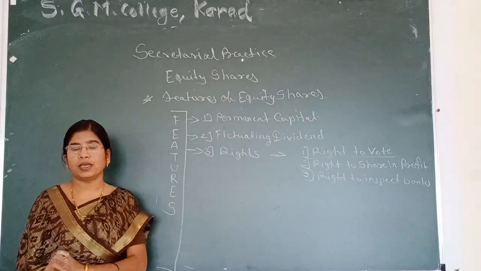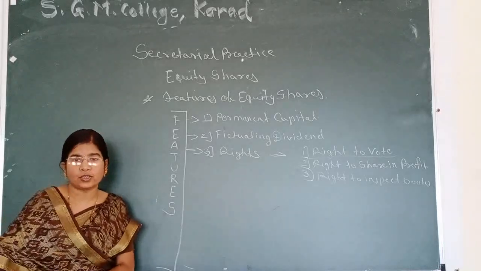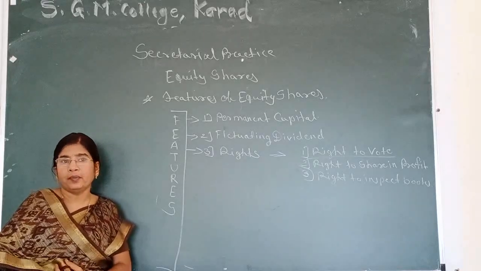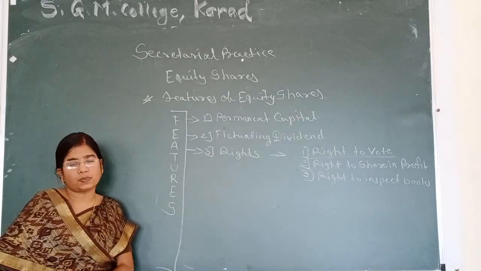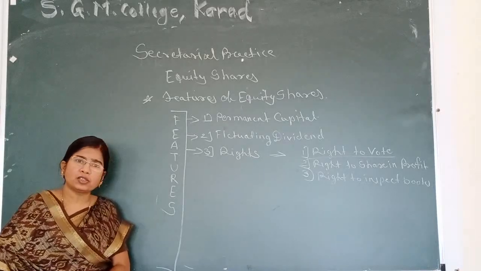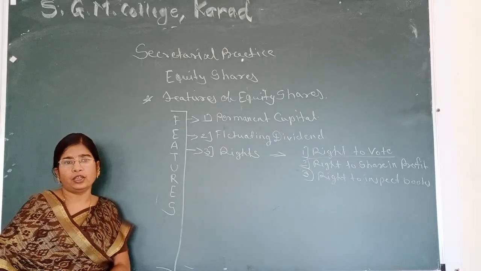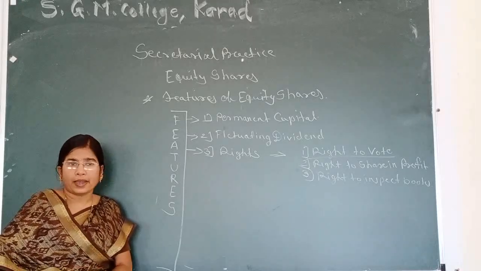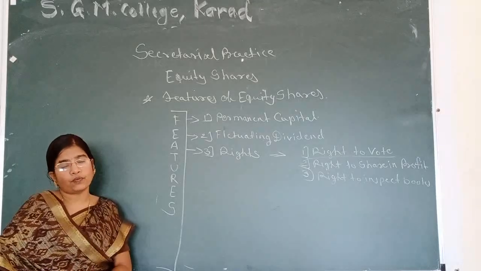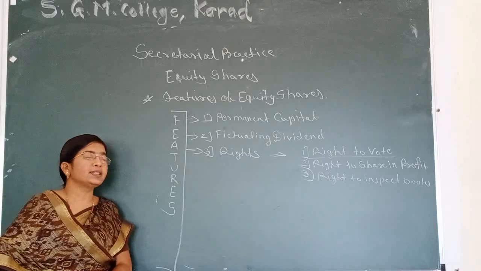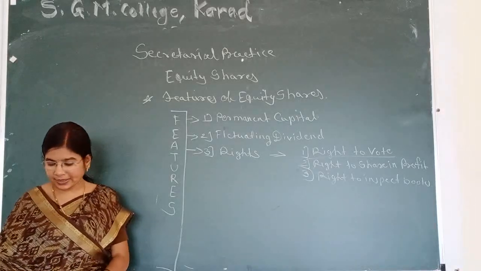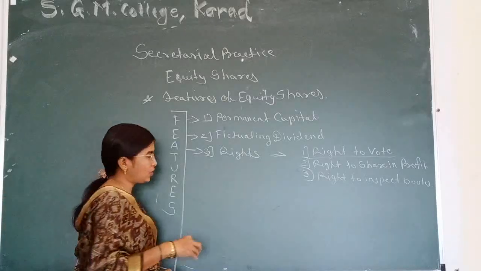Statutory books must be kept in the registered office of that joint stock company. Every shareholder has a right. It means if any shareholder wants to inspect the books, if there is a query about financial statements or any other issues, the shareholder can contact the main registered office of a company, and he can inspect the statutory books of a company.